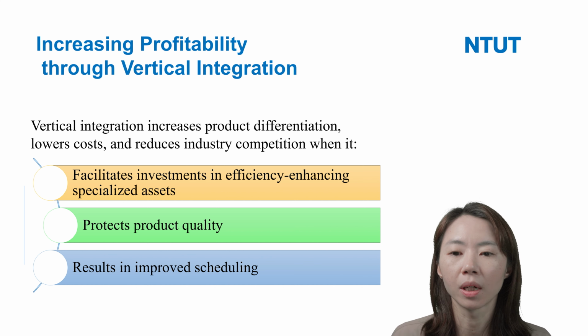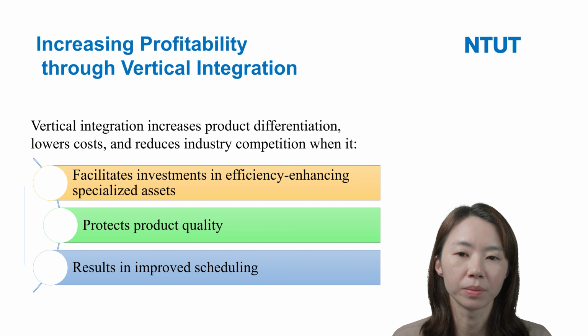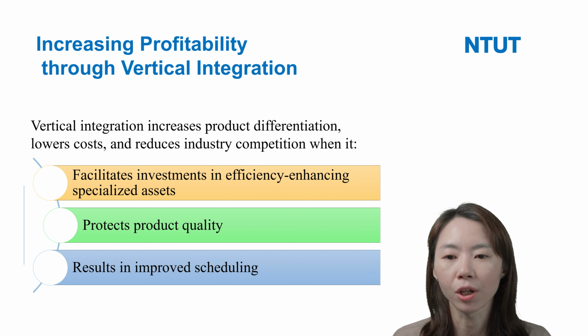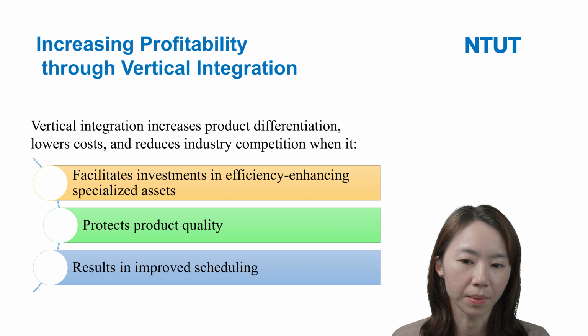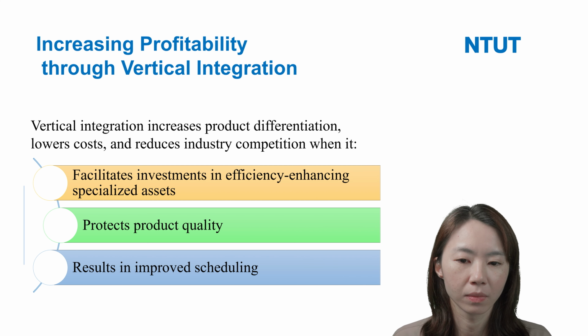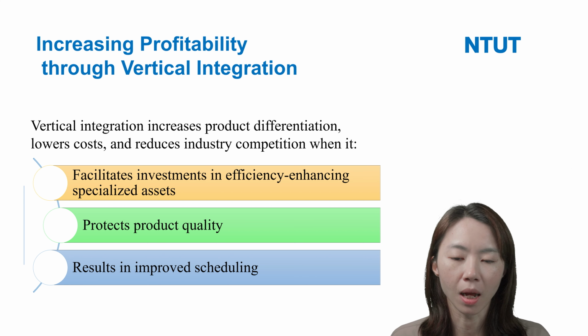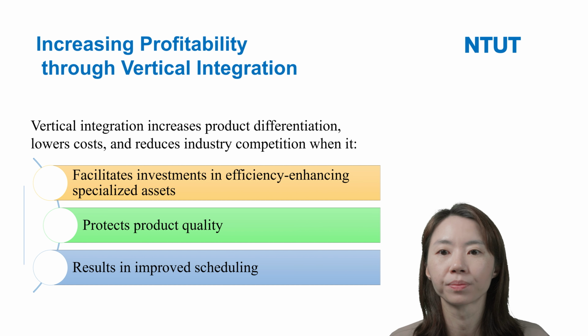So here we talk about how vertical integration can help firms increase their profitability, if it can facilitate investment in efficiency and specialized assets, or it can protect the product quality and result in improved scheduling.